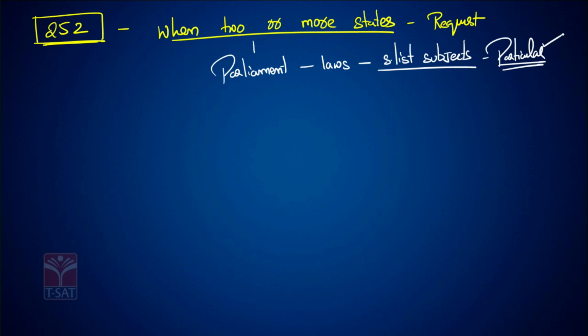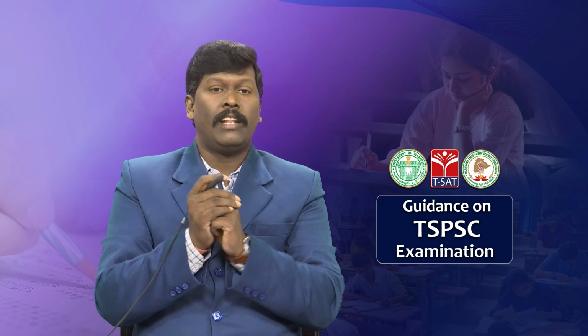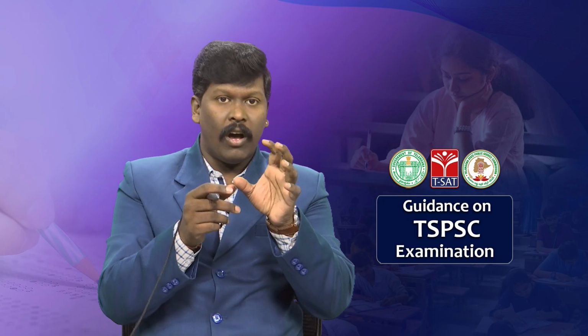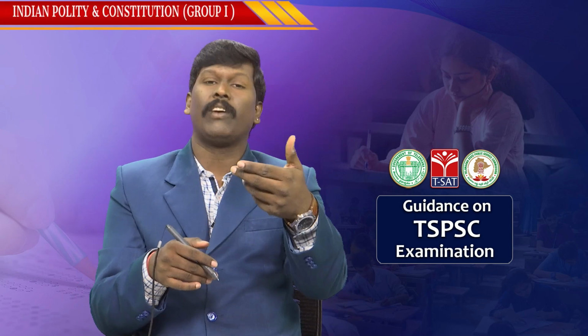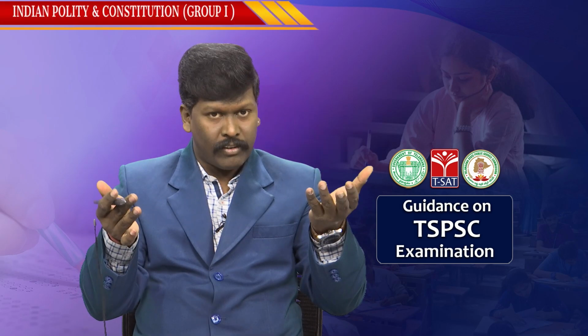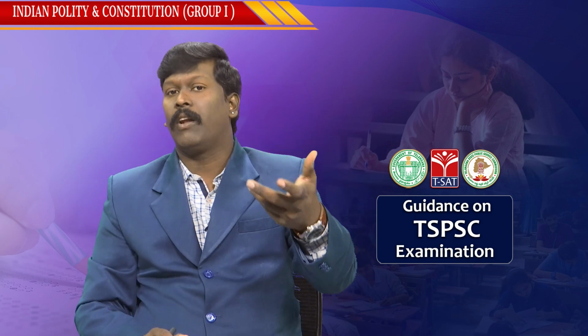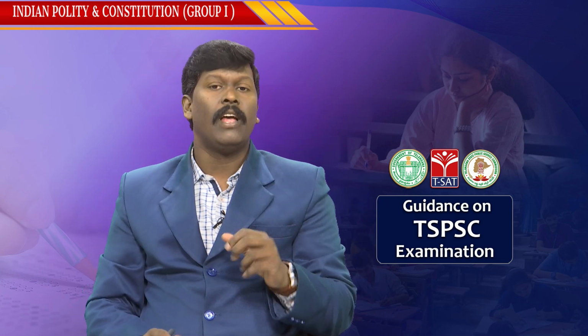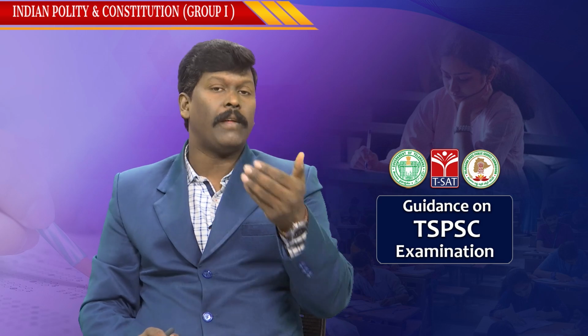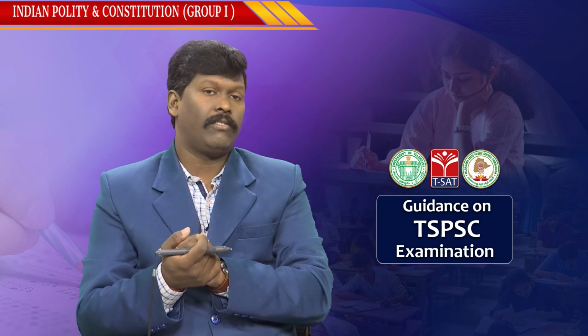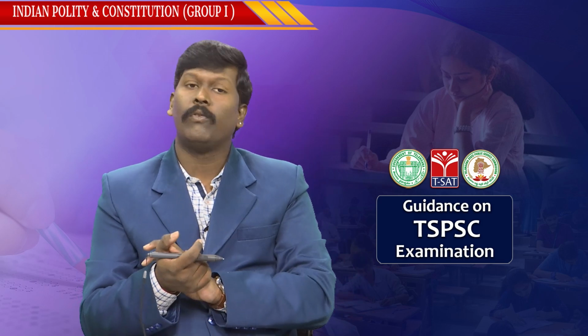Imagine if Telangana and Chhattisgarh have requested the government of India to make laws on a subject which is part of the state list. Then the Parliament can make a law on that particular state list subject for Telangana and Chhattisgarh only. When two or more states request, the Parliament can make laws on the state list subjects. For example, we have the Wildlife Protection Act of 1972. It is made by the Parliament on the request of a few states. This is your Article 252.